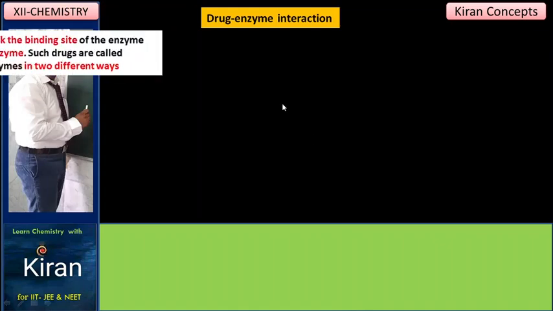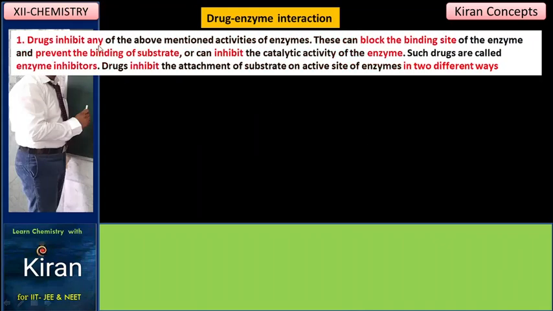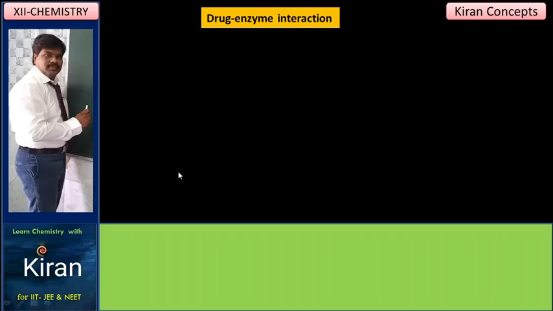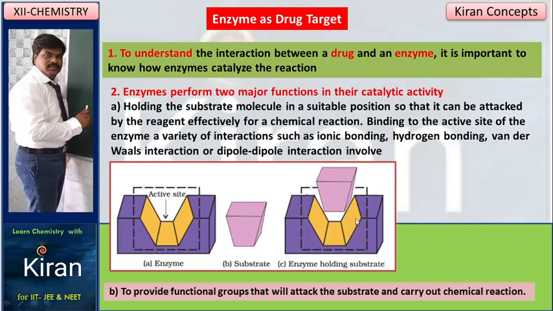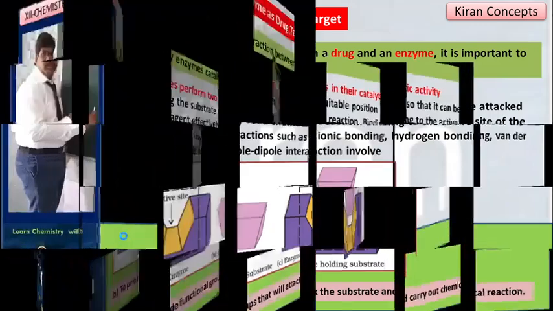Drug-enzyme interaction. Drugs inhibit any of the above mentioned activities of enzymes. These can block the binding site of the enzymes and prevent the binding of substrate, or can inhibit the catalytic activity of the enzyme. Such drugs are called enzyme inhibitors. So instead of the substrate, when a drug comes and occupies the site, that is called an enzyme inhibitor.